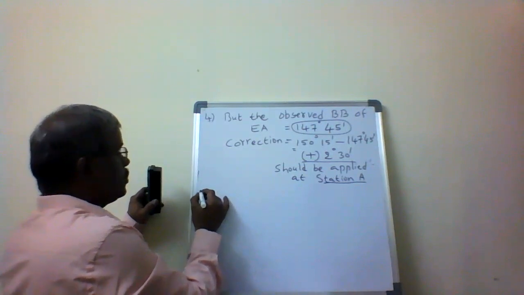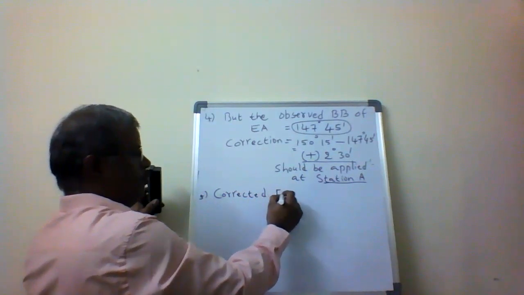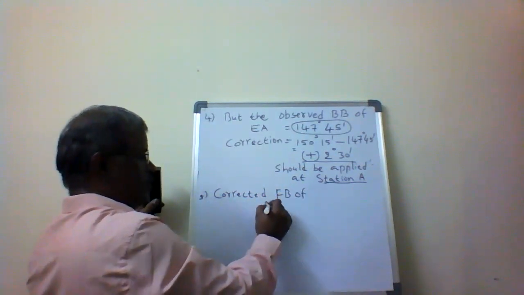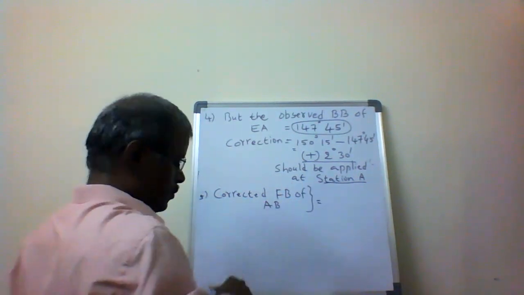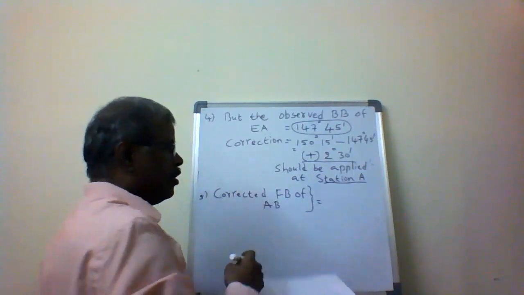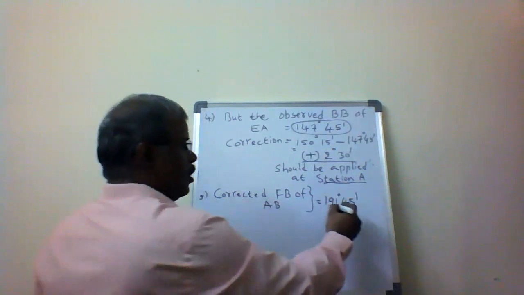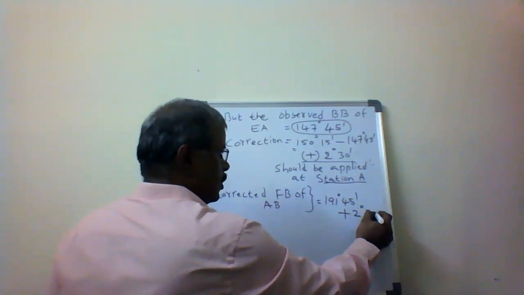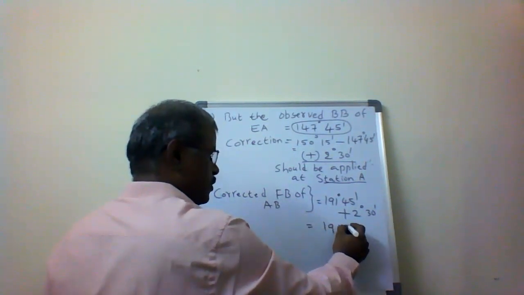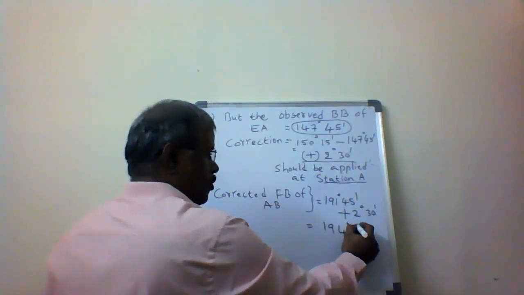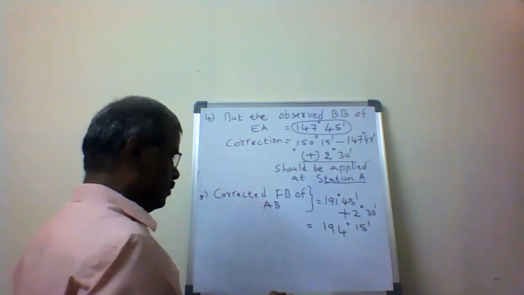Now corrected forward, the fifth step is the corrected forward bearing of AB, which equals 191 degrees 45 minutes observed plus 2 degrees 30 minutes. So 194 degrees 15 minutes is the corrected forward bearing.